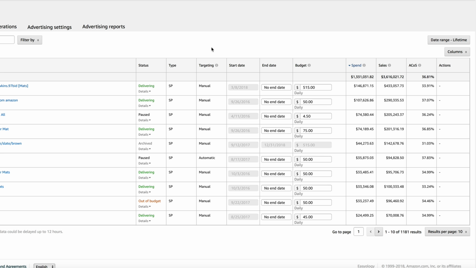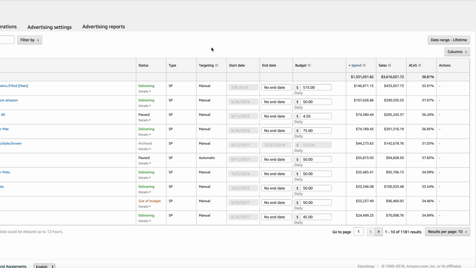One of them is called day parting, which means you start your campaigns later on in the day. Another one is bulk optimization, which means you can find all of the keywords that are no longer performing well, and you can turn them off all at once across all of your campaigns and all of your ad groups. So there's some strategies to help combat this rise in ACOS.